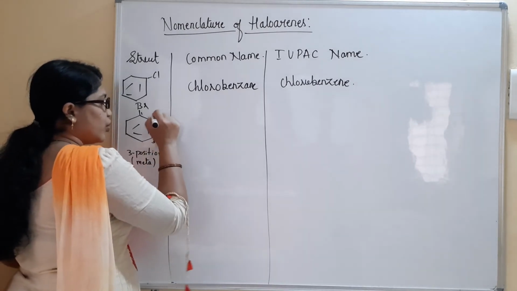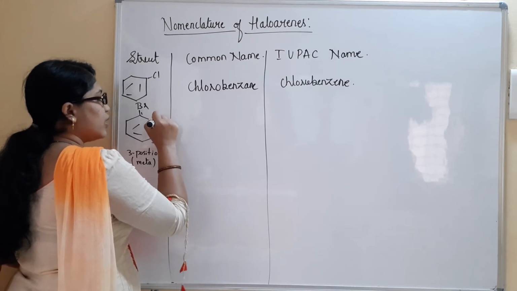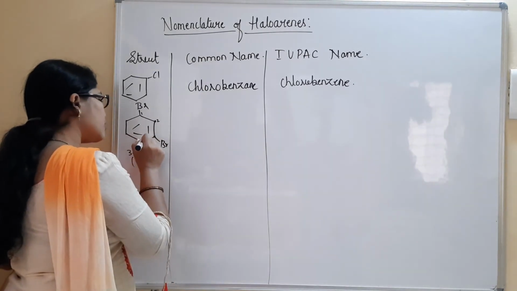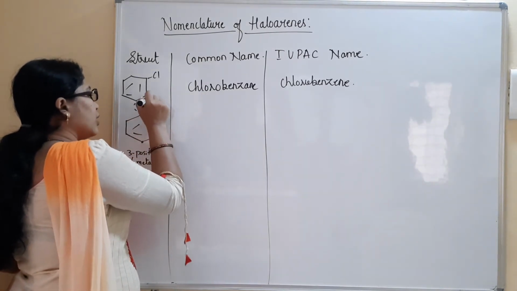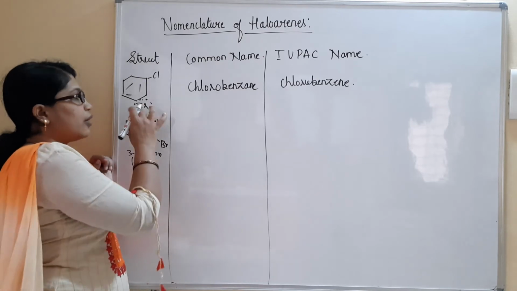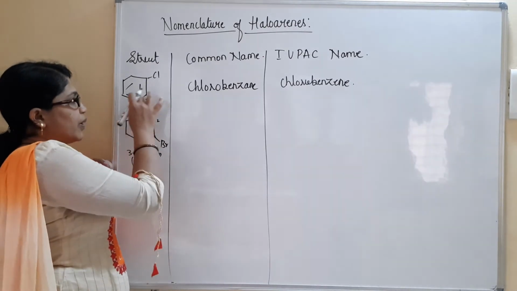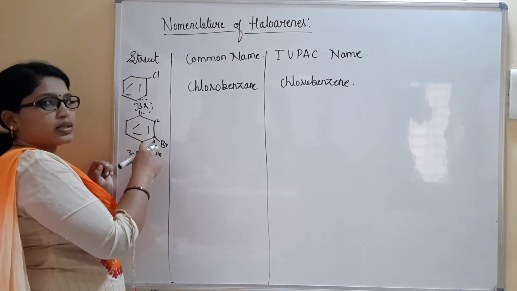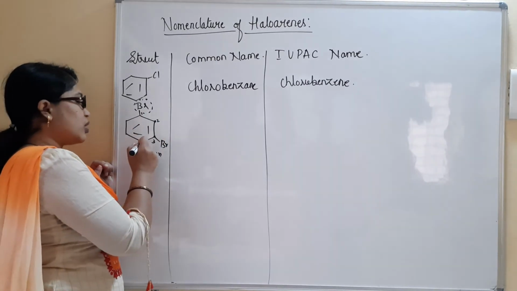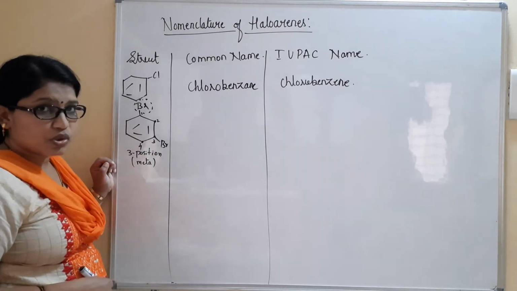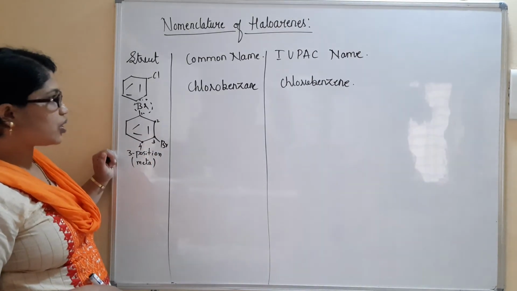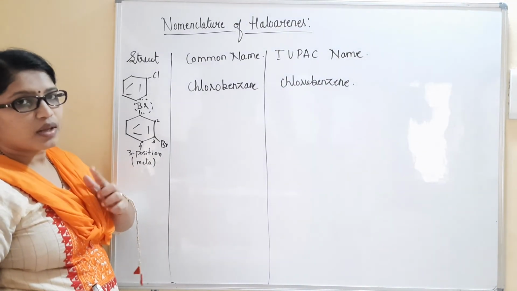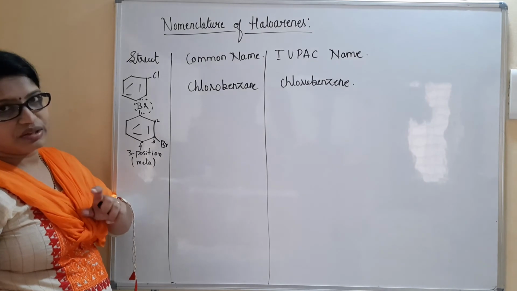But if you consider the second position, then it is called the ortho position. And the fourth position, with respect to this Br, is called para. I am telling all these positions with respect to this Br. So with respect to this Br, the second position is called ortho, the third position is called meta, and the fourth position is going to be considered the para position. Now based on these positions, we will be writing the names. Because of these positions itself, the common and IUPAC names differ.